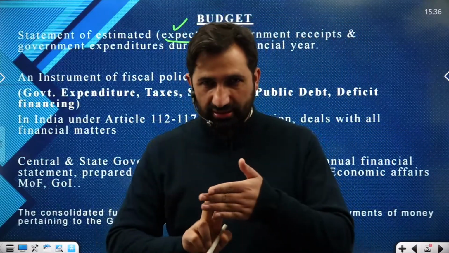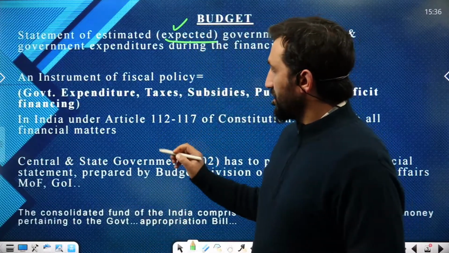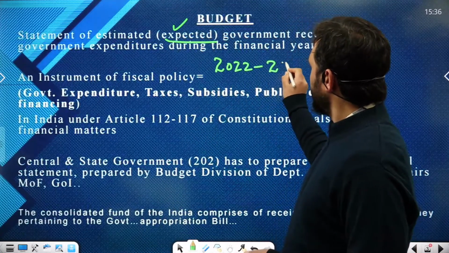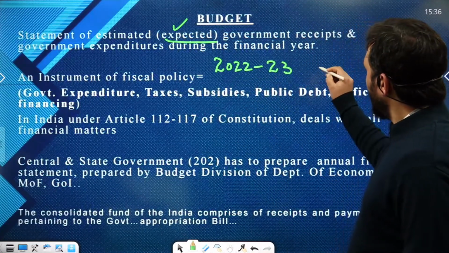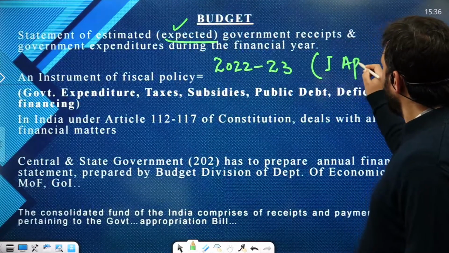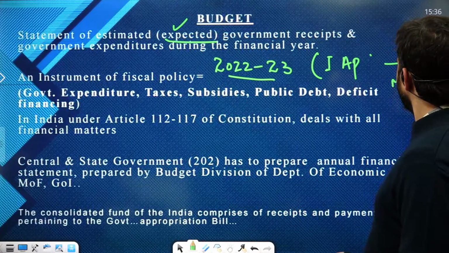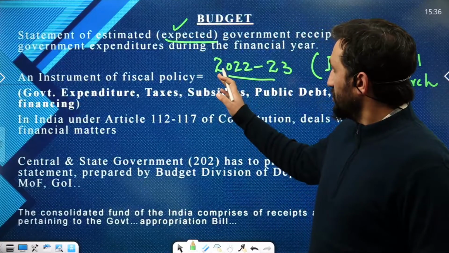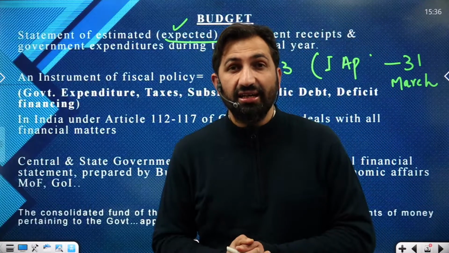So budget के दो ही parts हैं. One is the receipts and other is the payment part. For a particular year, suppose this year we are talking about the year 2022-23. Why do we write this year in economics? Because our financial year starts with 1st April to 31st March. This is our financial year. That's why we usually quote 2022-23.